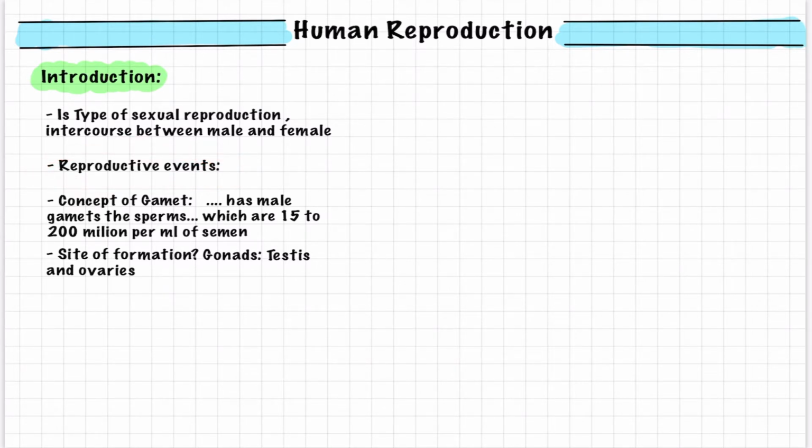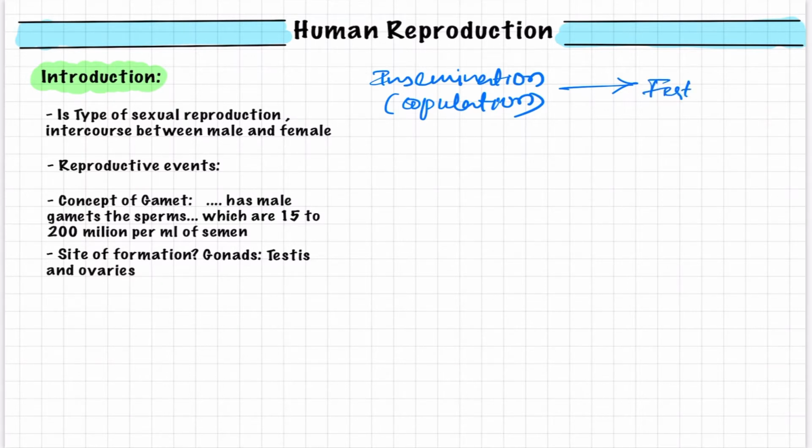First is insemination: the transfer of semen from the male to the female, accomplished by the process of copulation, that is intercourse. After insemination, the male gamete reaches the fallopian tube, where the ovum, the female gamete coming from the ovary, is also present. Here the fusion takes place, and that process is called fertilization.